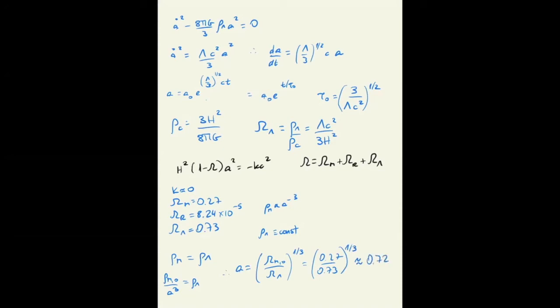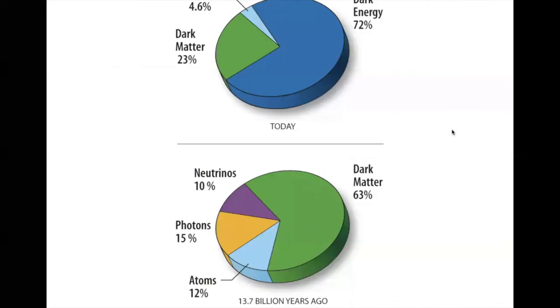So scale factor 0.72 corresponds to redshift 0.39, or about 5 billion years ago. So 5 billion years ago, the universe had the same amount of dark energy and matter. Dark energy has just been increasing since. So that's the model that we have then.